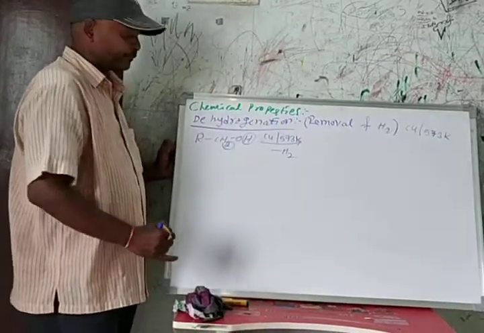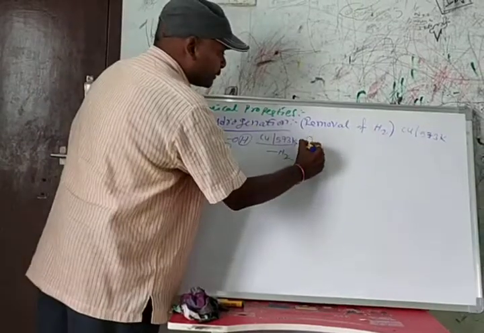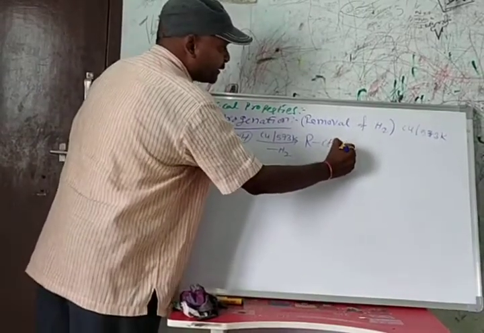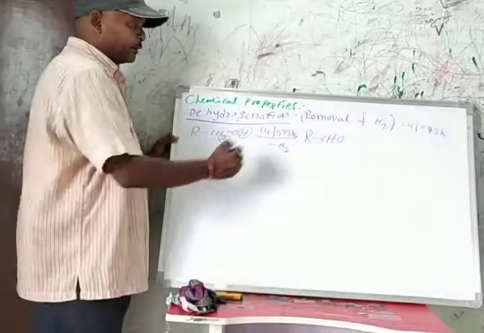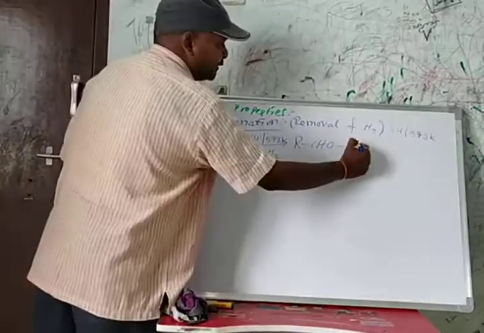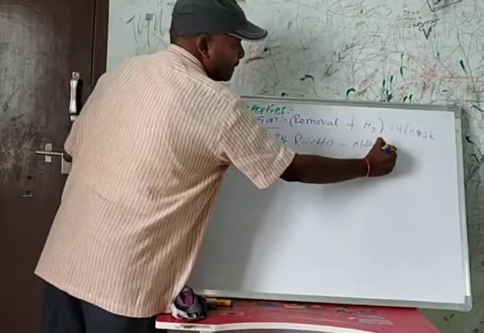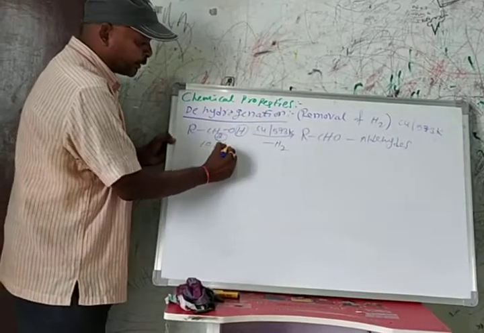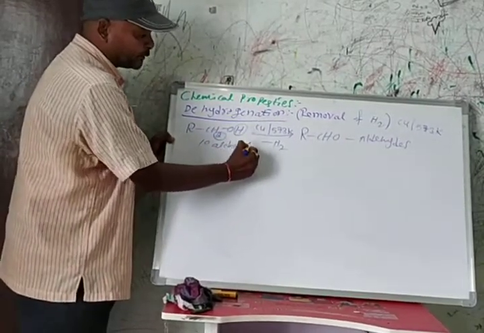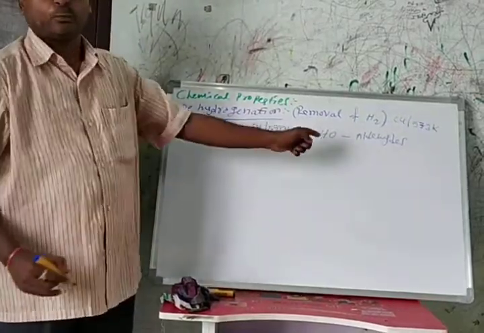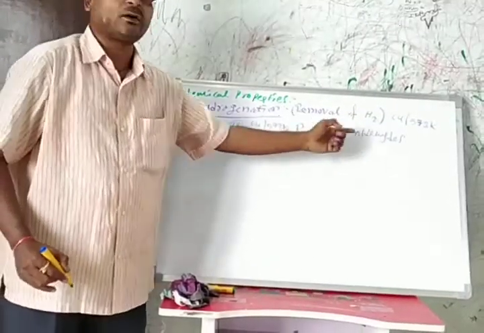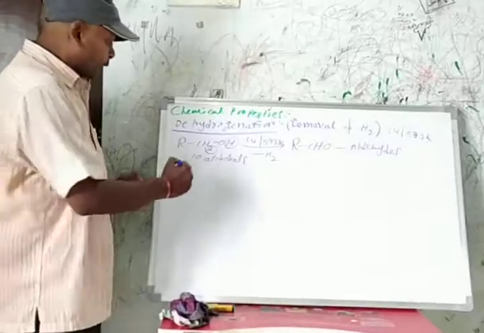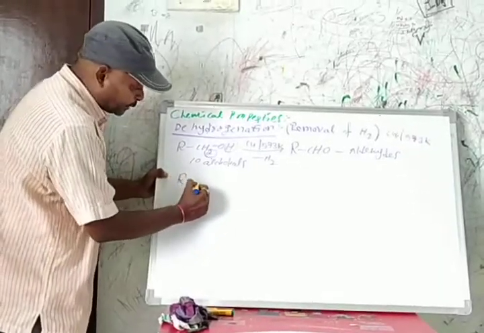It forms RCHO, that means aldehydes. The dehydrogenation of primary alcohols gives aldehydes.